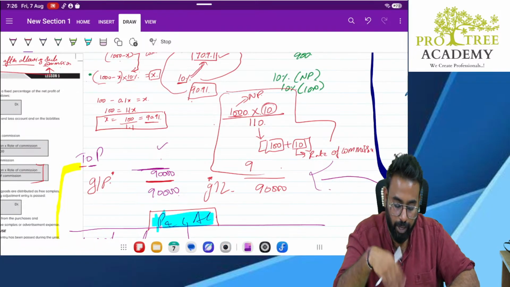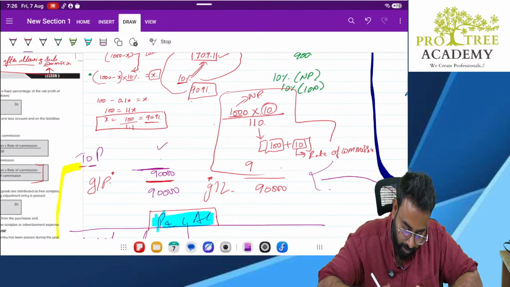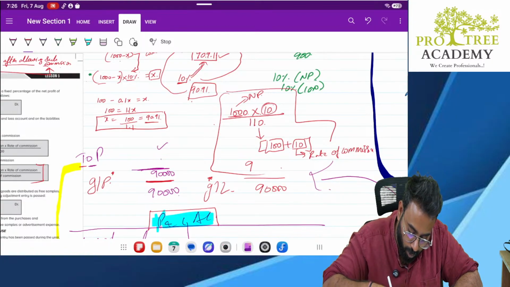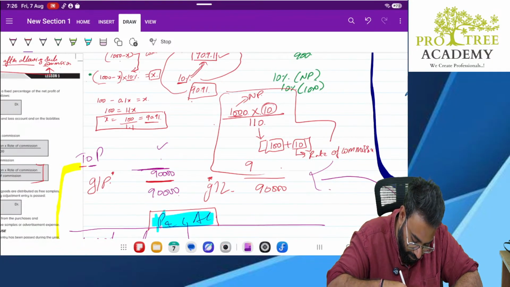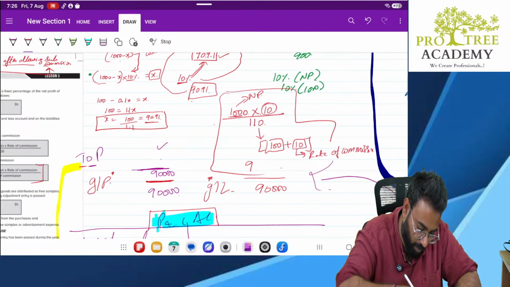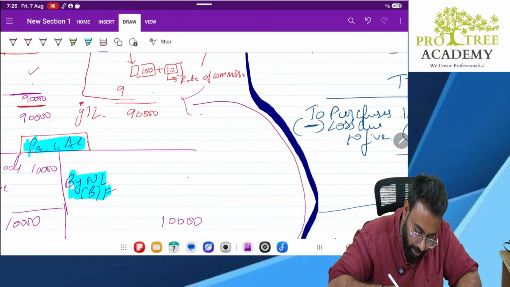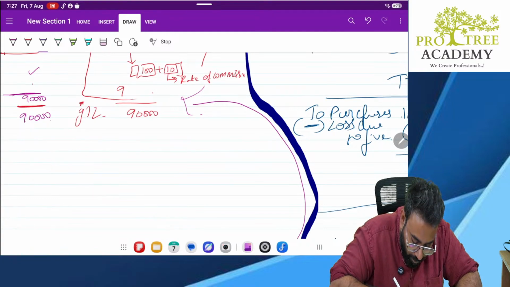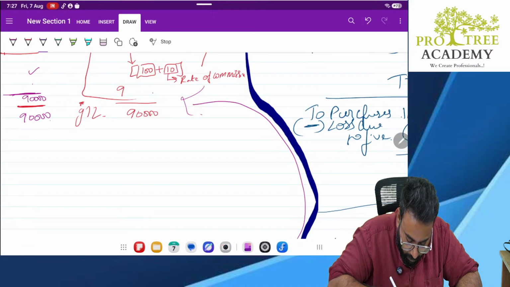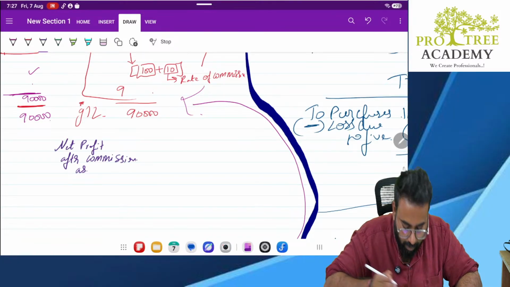In another way, if you don't want to memorize and want to understand this formula, listen to me carefully. Let's assume net profit after commission as 100.